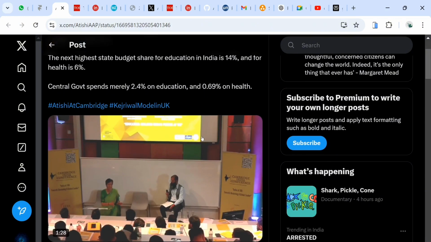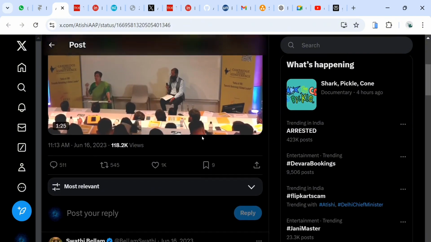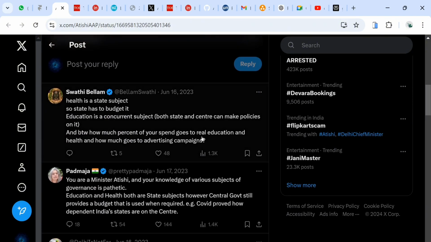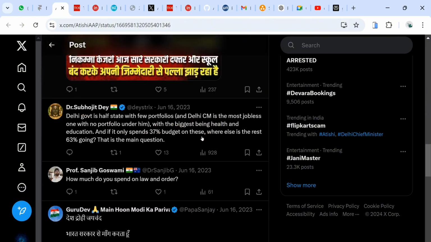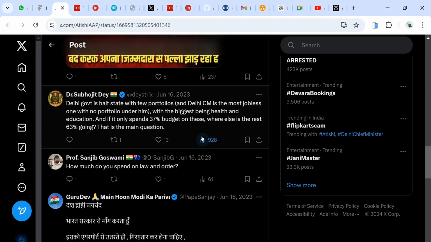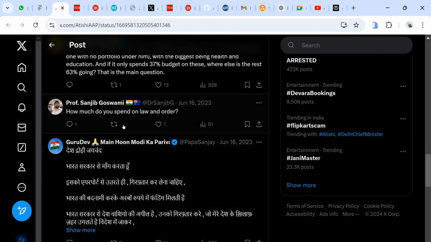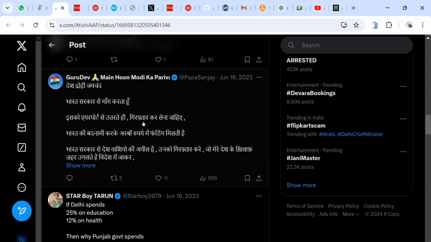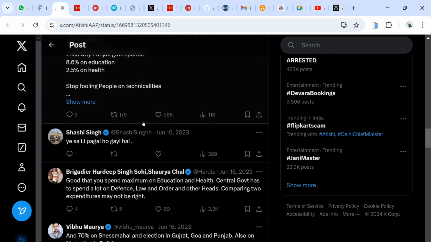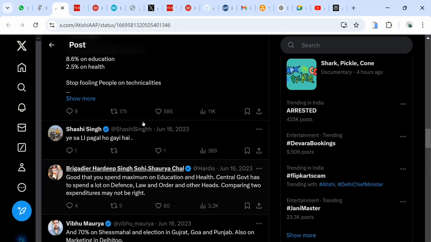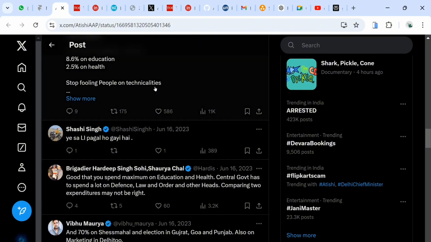This is positive news, but we classified it as negative only because the people in the comment section are reacting negatively towards the government. In the comment section, where the real public sentiment is visible, we can see that all these people are reacting negatively to this post. So we categorized this content as negative towards the government.